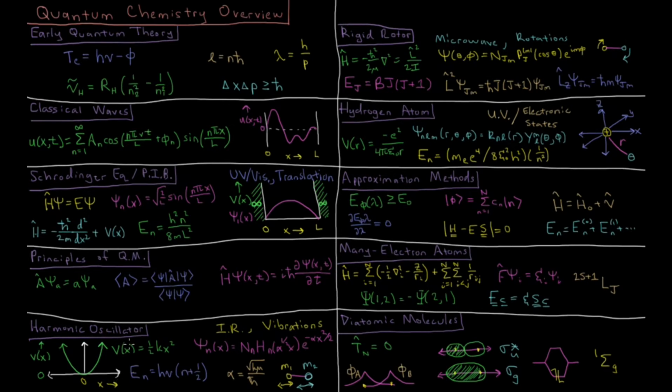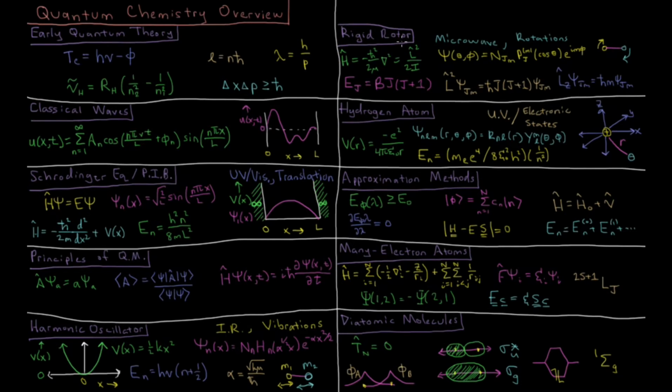The energy levels we get when we solve the Schrödinger equation for this system are Planck's constant times a characteristic frequency times an integer n plus 1/2, n starting at 0. And this frequency depends on both the spring constant and the reduced mass of this two-particle system. The wave functions we get have a normalization constant and a Hermite polynomial depending on this variable alpha to the 1/2 times x, and then a Gaussian function e to the minus alpha x squared over 2.